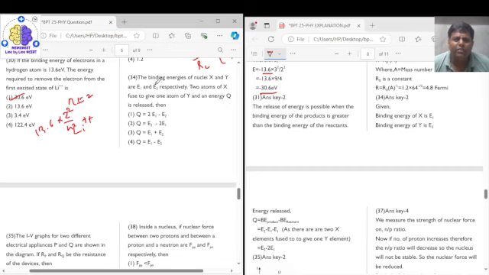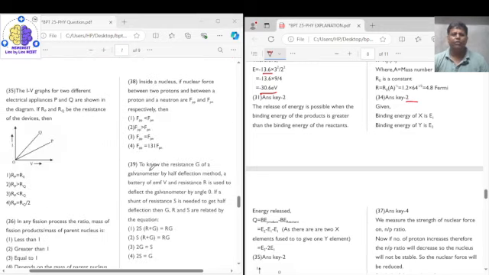So Y's energy is E2. So E2 minus 2 times E1 will give you Q. So the correct answer is option 2, that is E2 minus 2 times E1 is the amount of energy liberated in this reaction. The correct answer for question number 34 is option 2. Right. Now coming to question number 35.